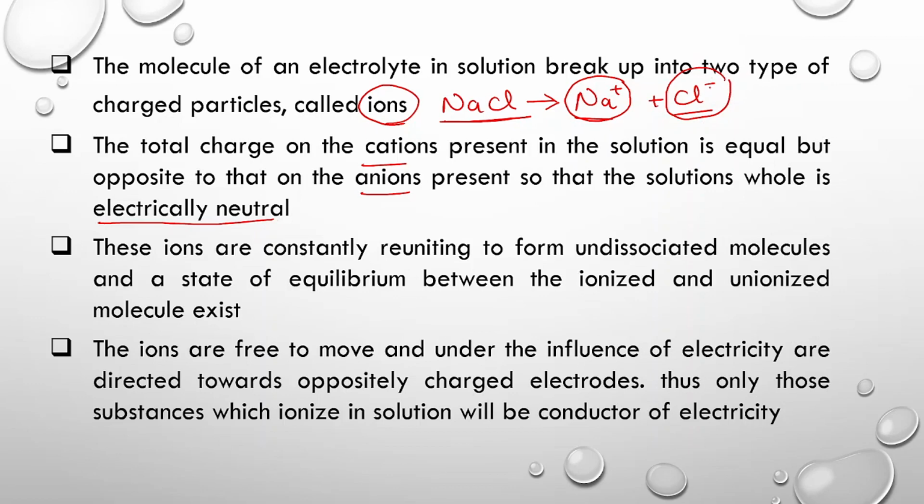Negatively charged ions are referred to as anions, and positively charged ions are referred to as cations. So one molecule of NaCl will give one sodium ion and one chloride ion. This positive charge and negative charge will counterbalance each other, and the solution is always electrically neutral.